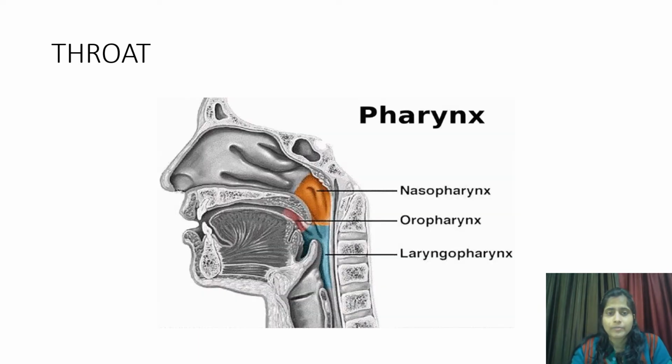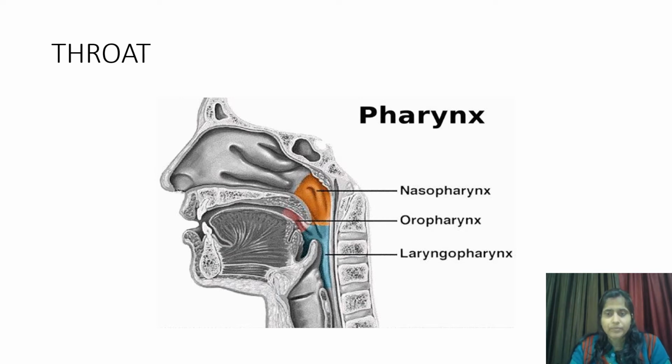Okay. Then we have pharynx. Pharynx is also called throat. Now, pharynx is a tubular structure which is present behind the nose, behind the oral cavity of mouth, and above the trachea or windpipe.